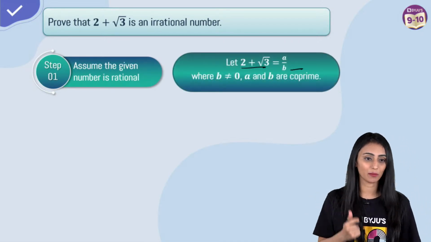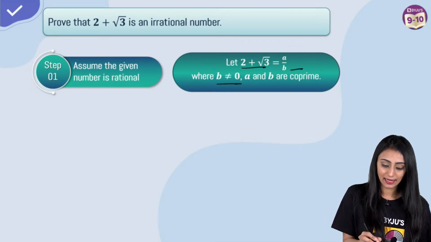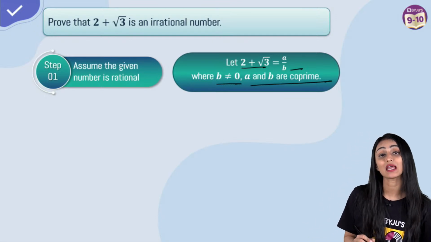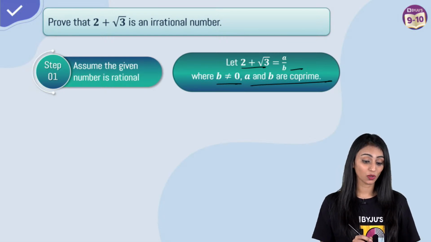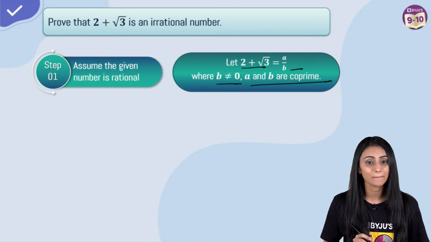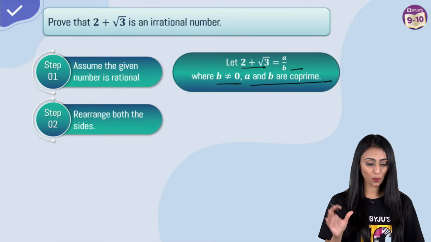Let's say it is equal to a by b. Again, b should not be equal to 0, and a and b are co-prime. That means they have nothing common between them. They do not have a common factor. They cannot be divided by the same number. Now you understand what co-prime means?